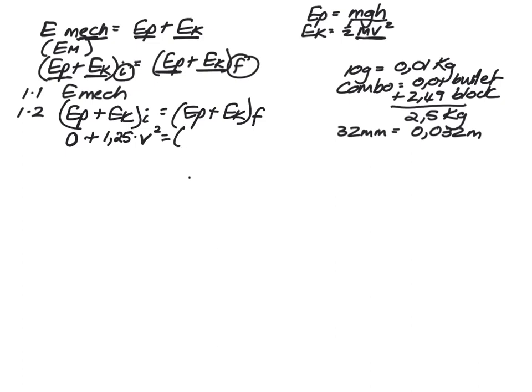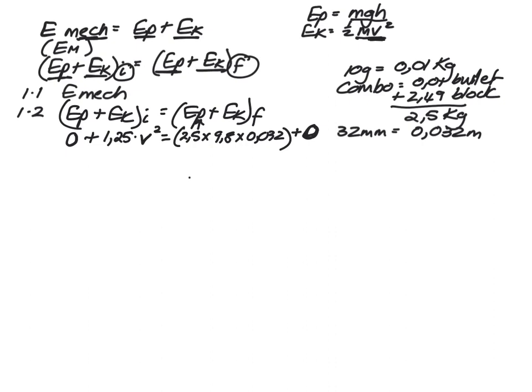Now, it did rise to a height of 0.032 meters, so it did have potential energy. So the combo mass is 2.5 times g, 9.8, times 0.032. That is its potential energy that you just calculated. But because it rises and stops, it has no kinetic energy, because remember, kinetic energy is half mass times velocity squared. So if it stops, it has 0 kinetic energy.